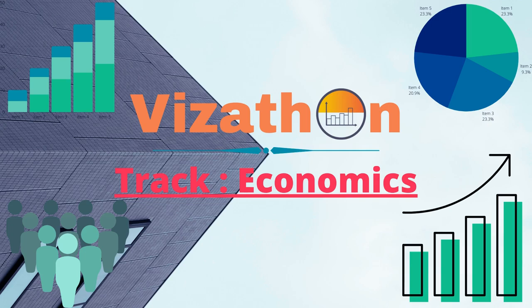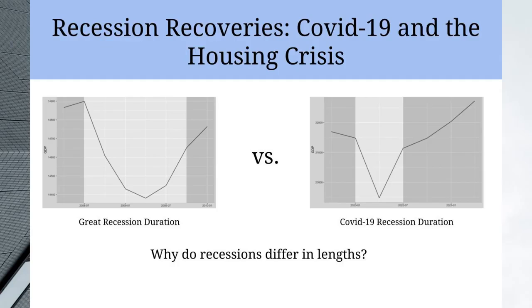So our first visualization depicts the GDP in the United States over time, and this is in order to illustrate the length of both recessions, the Great Recession and the COVID-19 recession. And this helps make them easier to compare to one another, and sets the stage for our further presentation.